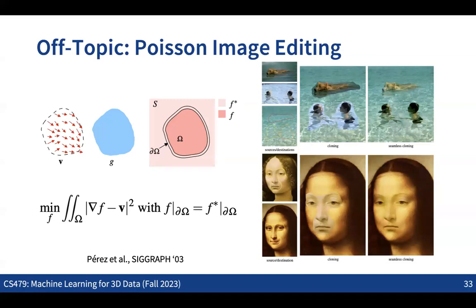This is a very old example from a paper about 20 years old. We want to take a foreground object here and another foreground object here, and composite these two objects